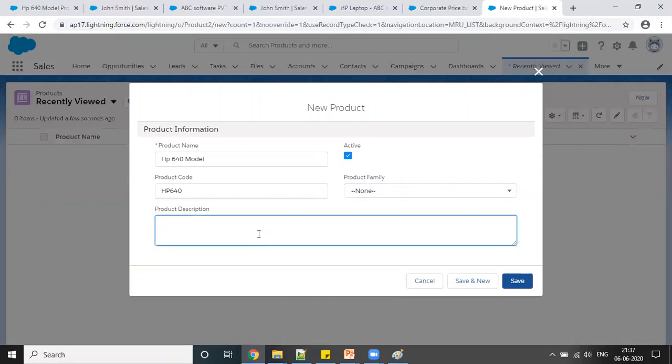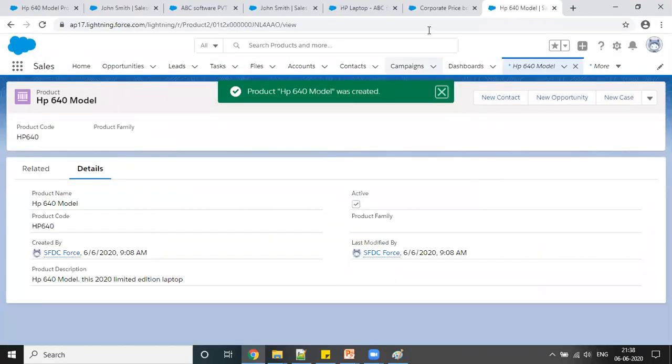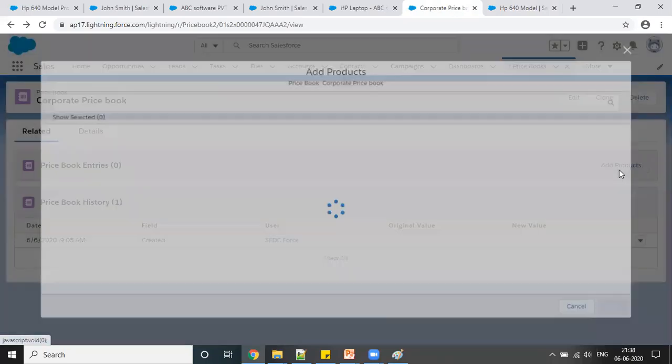So you can give description like, okay, this is 2020 model, or we can say limited edition laptop. Okay, now I'm just saving this product here. Okay, now when I have created a new product here, now I'm going to add this product to this corporate price book, because which product I need to sell, right? So I'm just going to add here.